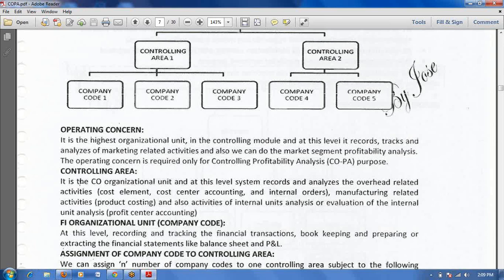Okay, controlling area level, this is also an organization unit. It is the highest organization unit in the CO module. At this level we can track and analyze the